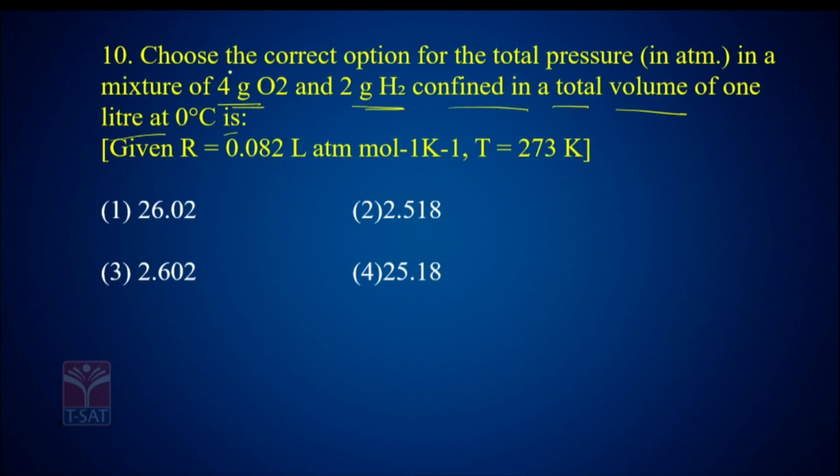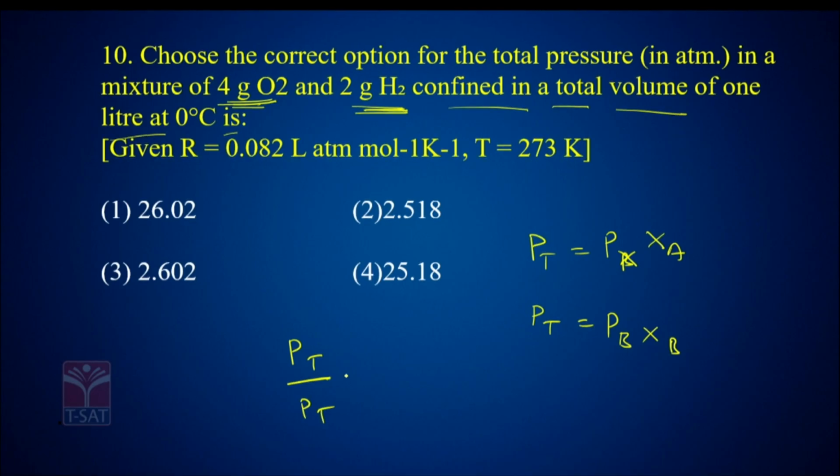So, generally, total pressure P total is equal to the sum of partial pressures, that is, the mole fraction of A times P total plus the mole fraction of B times P total.